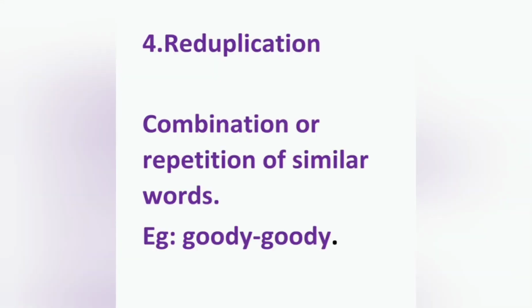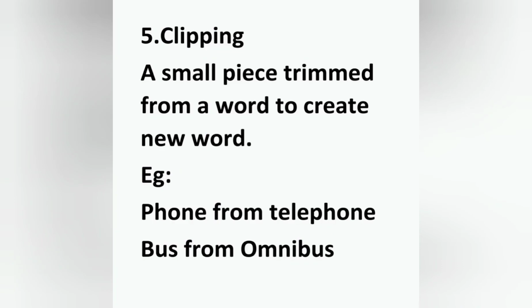Reduplication. Reduplication means combination or repetition of similar words. Example, goody goody. Next one is clipping. A small piece trimmed from a word to create new word is known as clipping. Example, phone from telephone. Bus from omnibus. Telephone is trimmed to create a new word, phone, and omnibus is trimmed to create another new word, bus.